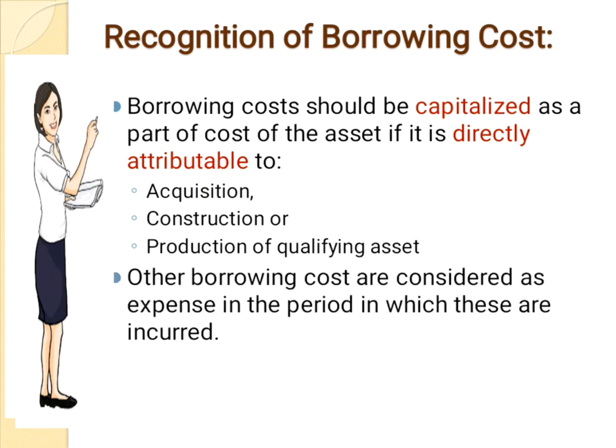Other borrowing costs are considered as expenses in the period in which these are incurred. Here, there is a further note that borrowing costs can be capitalized only when there are probable future economic benefits or inflow, and the borrowing costs can be measured reliably, and this can be considered as the asset recognition criteria.